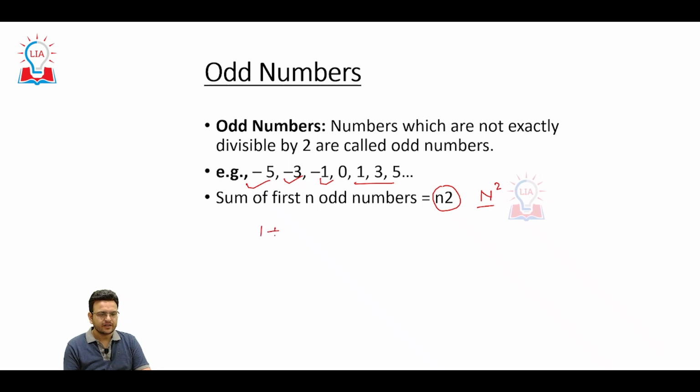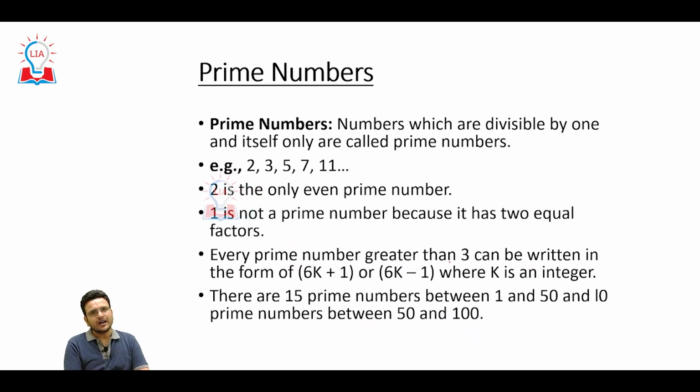Like 1 plus 3 plus 5 plus 7 plus 9 plus 11. What is the value? So here the numbers are 1, 2, 3, 4, 5, 6. The n value is 6, 6 square, that is 36. So these formulas will somehow help you to solve the questions. Now, other forms of numbers.